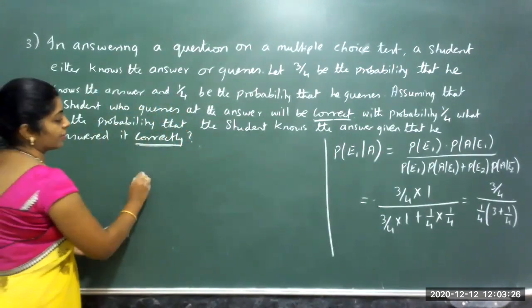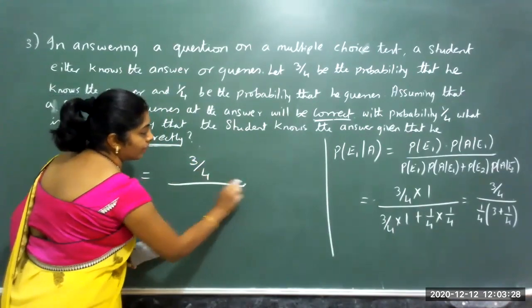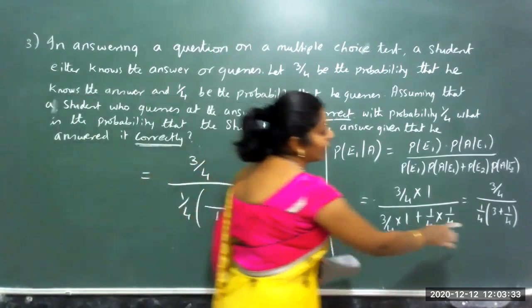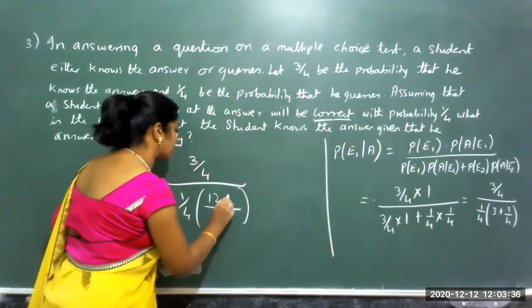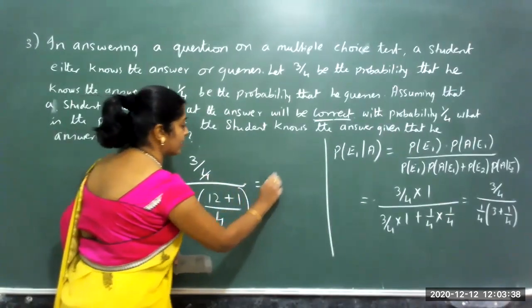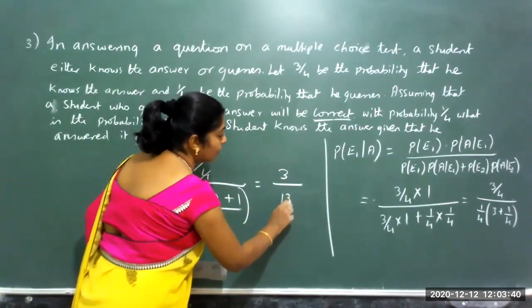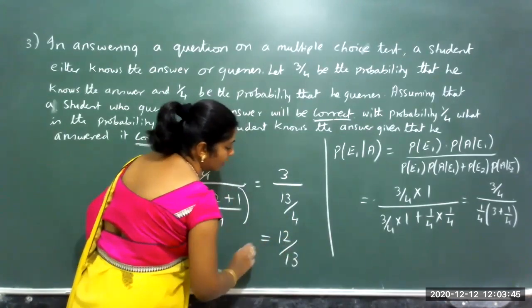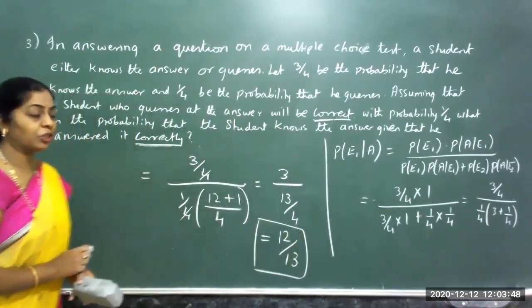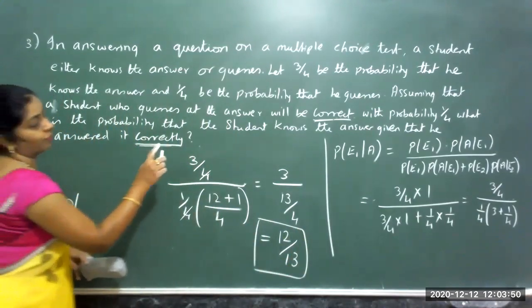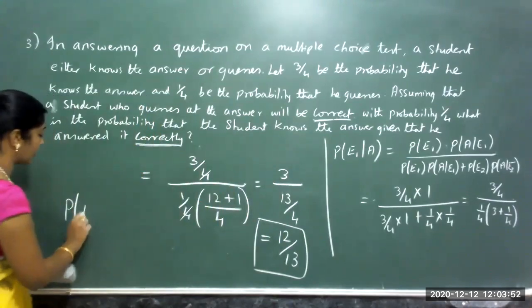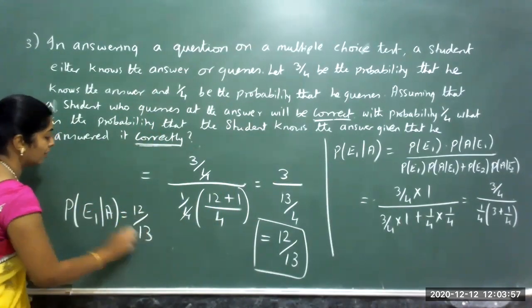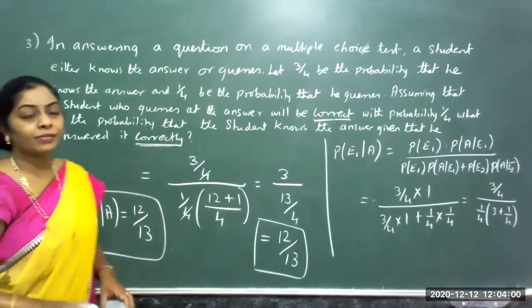If I simplify this, 3 by 4 divided by 1 by 4 into, 4 is the LCM. 3 4s are 12 plus 1. 4 and 4 I can cancel. 3 by 13 by 4, 4 goes to the numerator. 4 3s are 12 by 13. So the probability of the student who knows the answer, event 1, when giving a correct answer is 12 by 13. That is the value you get.